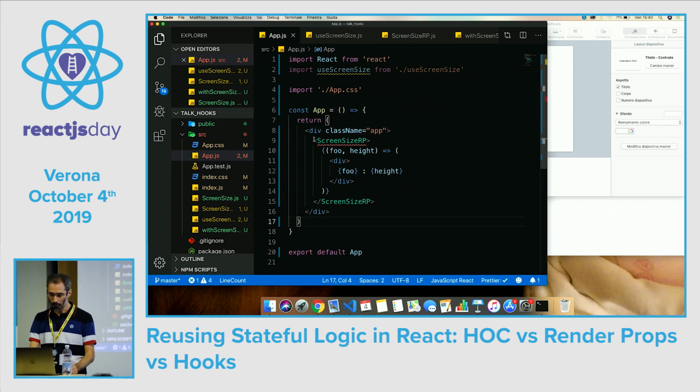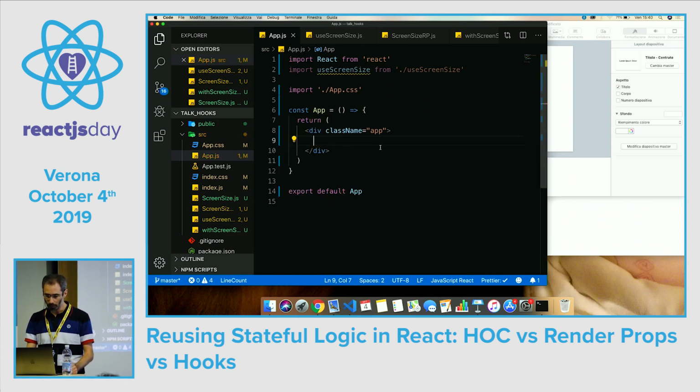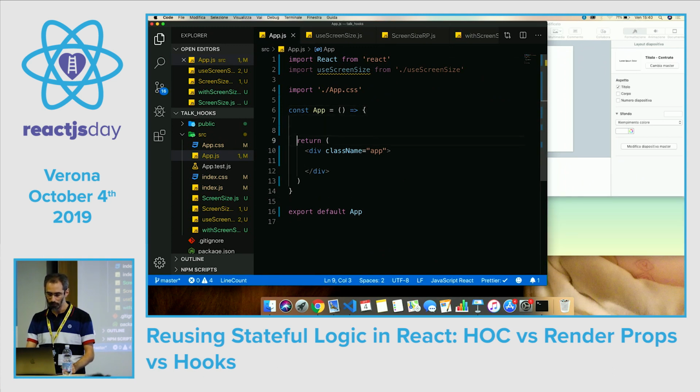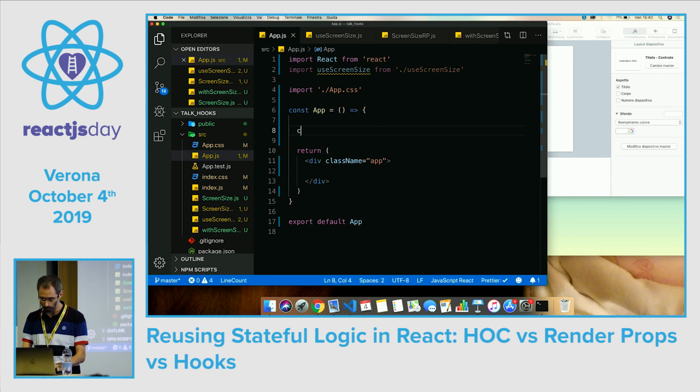And so we said that using a hook is just calling a function, and so here we just expect an object to be returned from the hook function, and we destructure the width and height from the object returned.